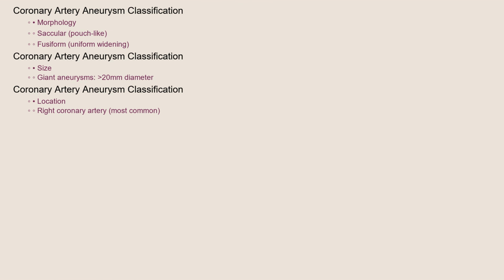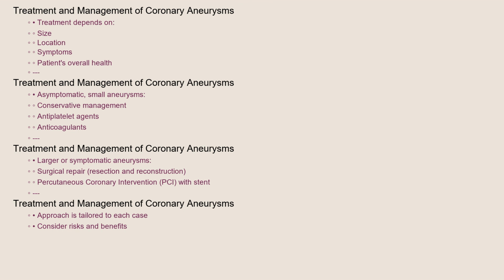Coronary artery aneurysms can be classified based on several factors. One is their morphology. They can be saccular, resembling a pouch on one side of the artery, or fusiform, involving a more uniform widening of the vessel wall. Another classification is based on size, with giant aneurysms being larger than 20 millimeters in diameter. Additionally, aneurysms can be classified based on their location within the coronary arteries, with the right coronary artery being the most commonly affected.